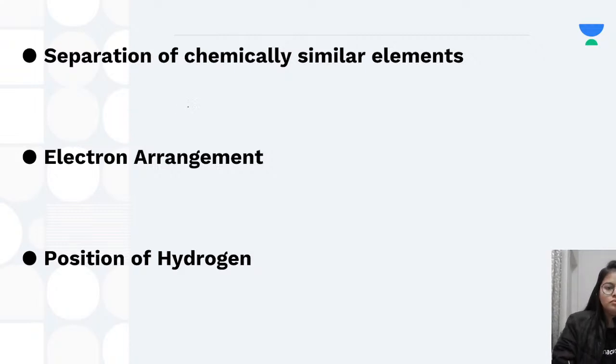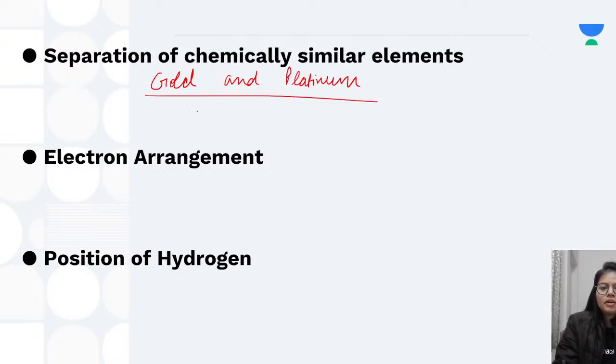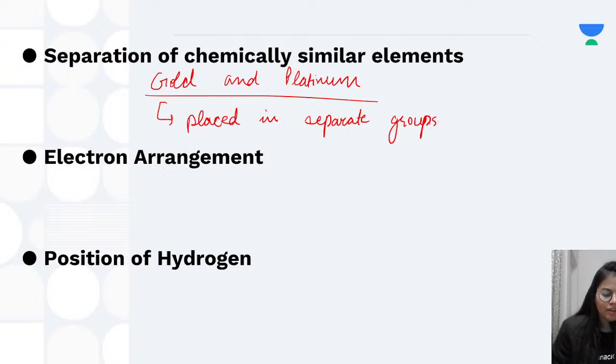Now gold and platinum. They are chemically similar, but they were placed in separate groups. Again, he didn't have any answer to that.